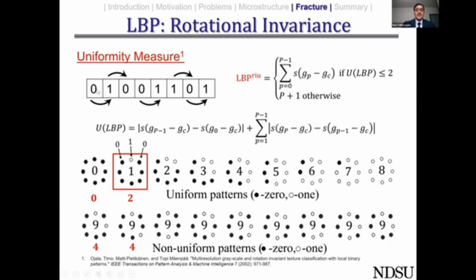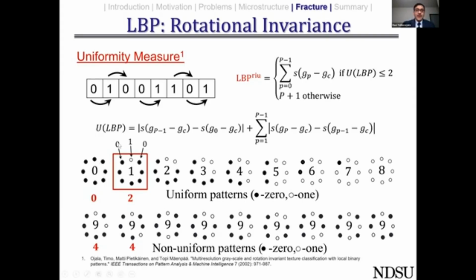So if we look at the linear binary pattern that I just described, there are 1, 2, 3, 4, and 5 transitions from 0 to 1 and 1 to 0. So if we list all the patterns that are possible, we would get 36 patterns, out of which I listed only 18 here. So out of this 18, we have nine unique patterns, out of which 8 are uniform patterns, and the ninth one is the non-uniform pattern.